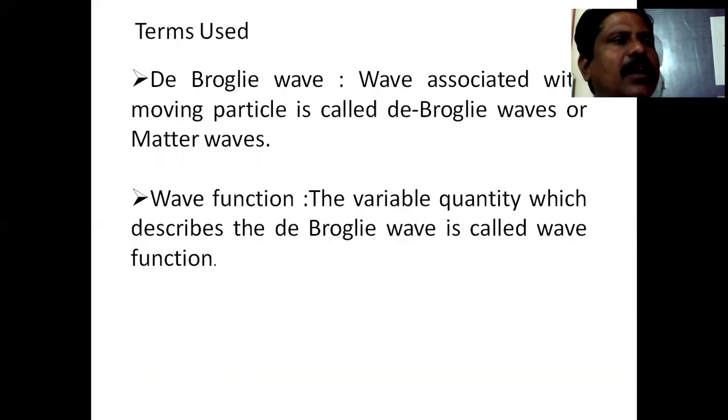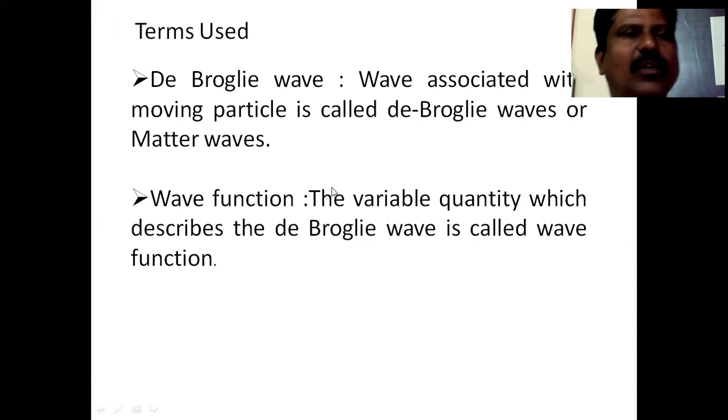Already I have mentioned what de Broglie waves are and what the wave function is. The de Broglie wave is the wave associated with a moving particle. It is also called a matter wave. The wave function is nothing but a variable quantity that describes the de Broglie waves. It gives complete physical information regarding the particle which is associated with the wave.